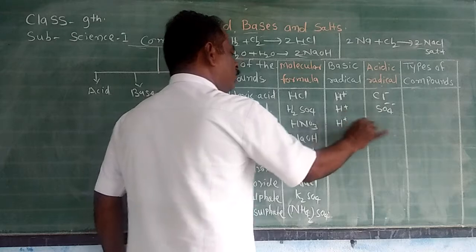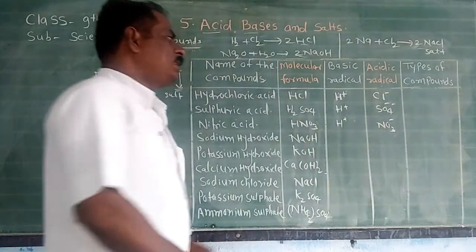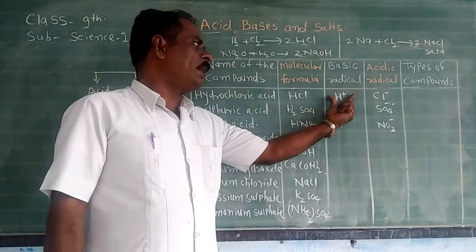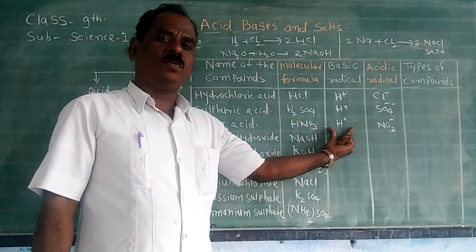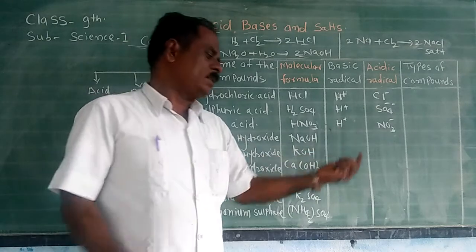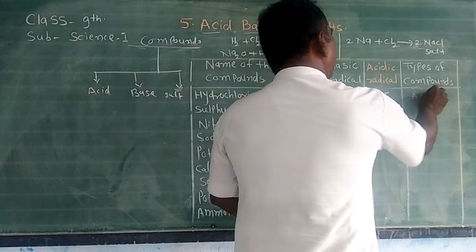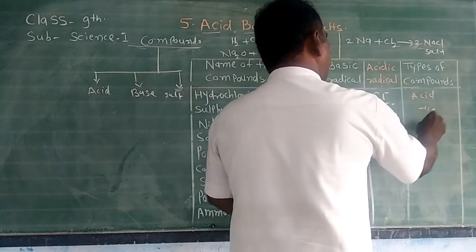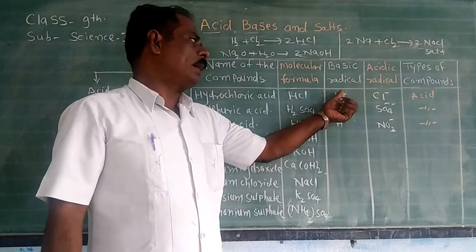Nitric acid gives H+ ion and NO3- ion. In these three examples, the common positive ion is hydrogen. You know that the substances which contain the hydrogen ion are called acids. Therefore HCl is an acid, sulfuric acid is an acid, nitric acid is also an acid.